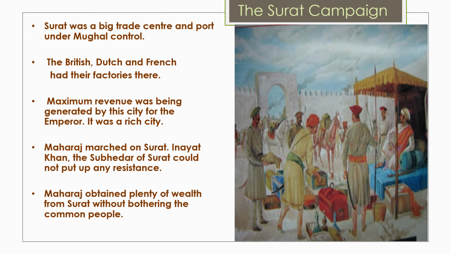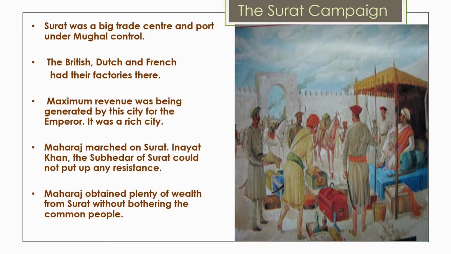The Surat campaign. This campaign has different names. Some people call it the Battle of Surat, or some people call it the Sack of Surat. Now, this was a land battle that took place on January 5, 1664, near the city of Surat, which is in Gujarat, between Maratha ruler Chhatrapati Shivaji and Inayat Khan, a Mughal captain. Now, let us see what happened exactly.